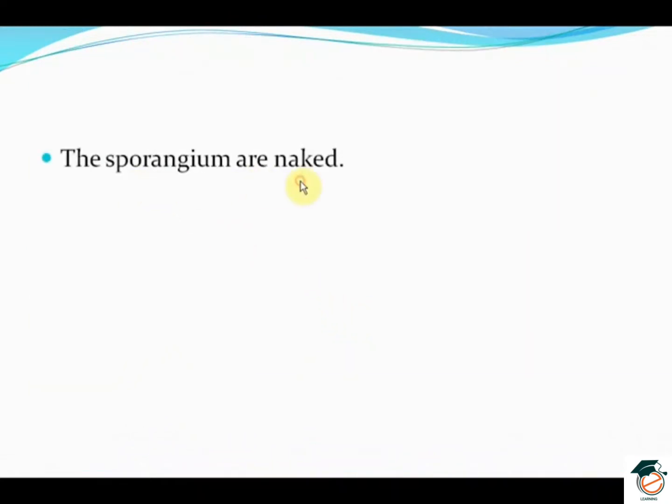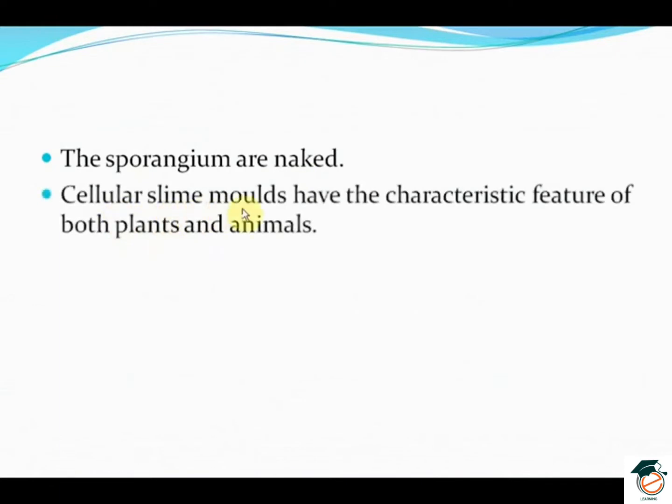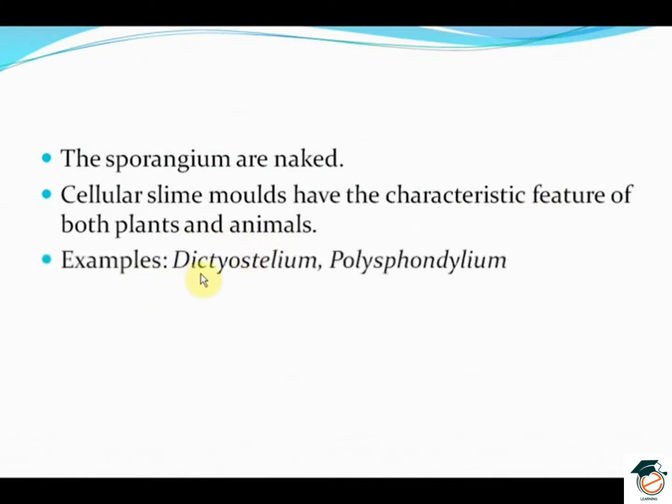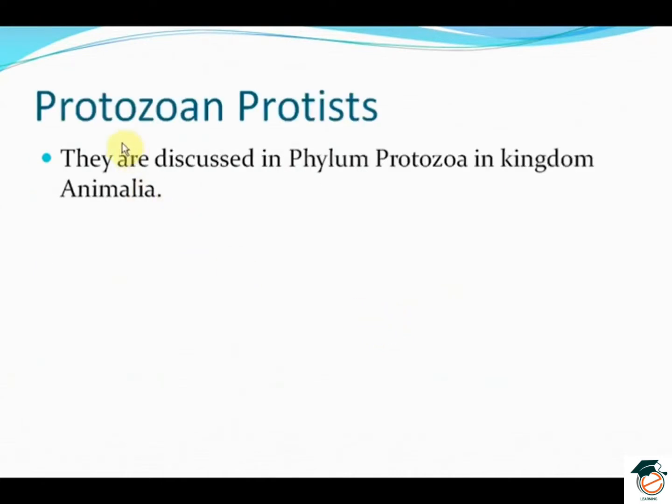The sporangium are naked. Cellular slime molds have the characteristic features of both plants and animals. The examples are Dictyostelium and Polysphondylium. Protozoan protists. Since the protozoan protists have more characteristic features of animals, they have been discussed under the phylum Protozoa in the kingdom Animalia.